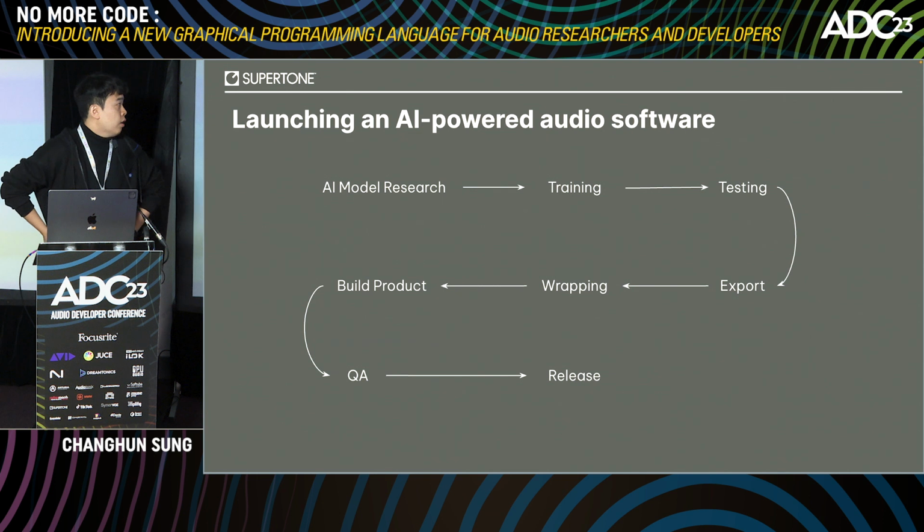So let's start. First I'd like to talk about the pipeline of the product development that I experienced while working as a software engineer at an AI tech company. At the very beginning of the pipeline, our research scientists do some magic or research and train models. The models are then tested, optimized, and exported in a form that can be put into software. This is once again wrapped in an intermediate medium in the form of an SDK or toolkit, which is then built once again as a plugin or other end product. Finally, it goes through the tedious QA process and finally gets released.